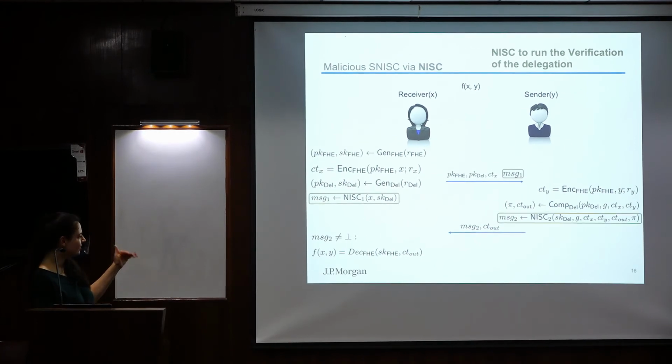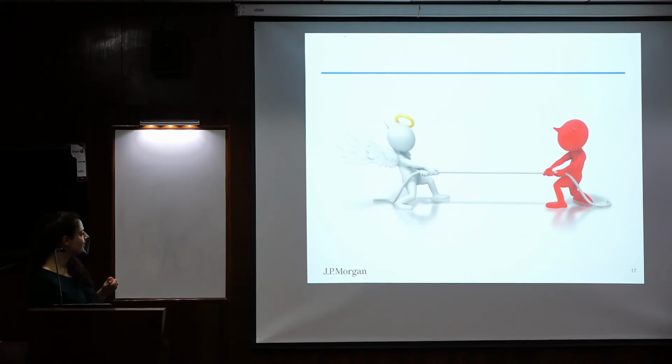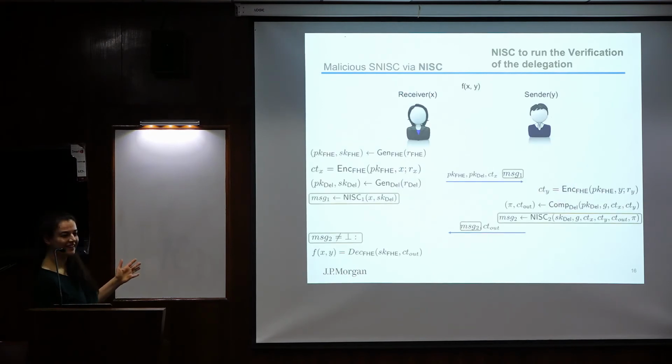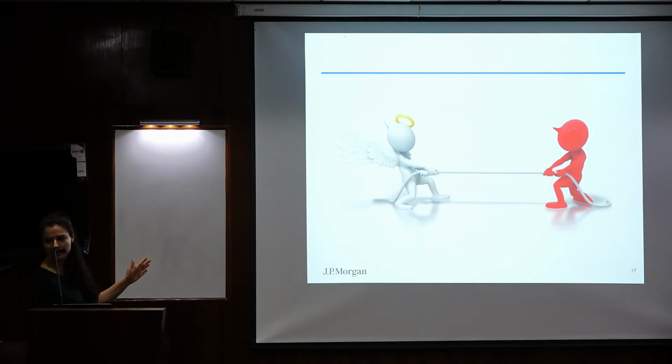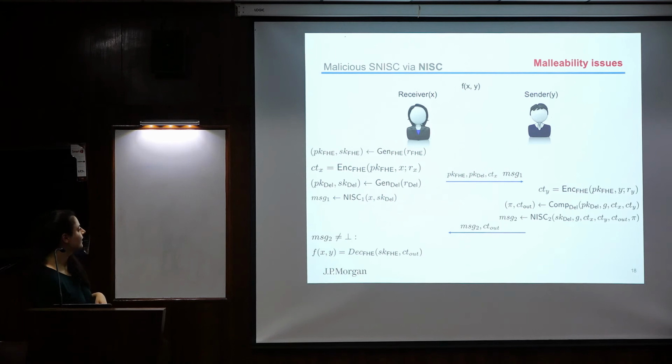Here I highlighted the differences from the previous protocol, but it's okay. So I showed you this protocol, but it's not malicious. So we need to work slightly to get malicious security. First of all, there are some malleability issues. What do I mean by malleability issues? When the sender gets the ciphertext of X from the receiver, he can actually mess with it. For example, he can generate his ciphertext as a ciphertext depending on the input X of the other party.